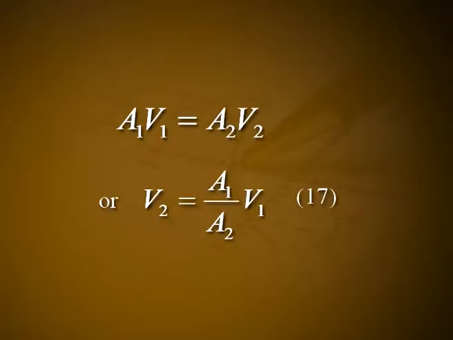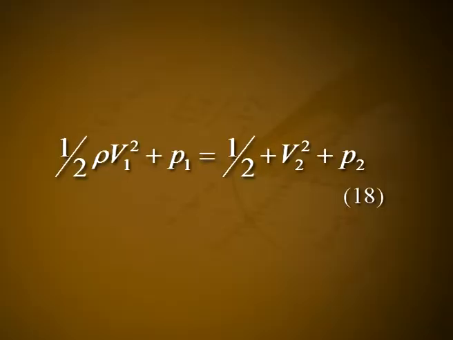The equation of continuity gives A1 V1 equal to A2 V2, or V2 equal to A1 divided by A2 into V1. Let it be equation number 17. Also, if the pipe is horizontal, Bernoulli's theorem gives us 1 by 2 rho V1 square plus P1 equal to 1 by 2 rho V2 square plus P2. Let it be equation number 18.